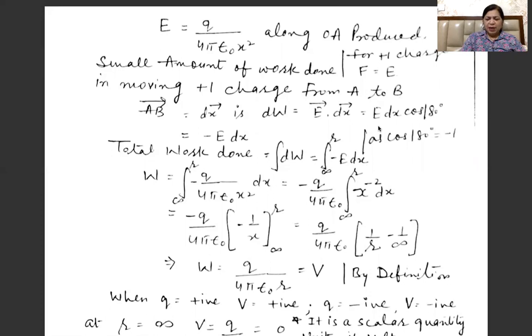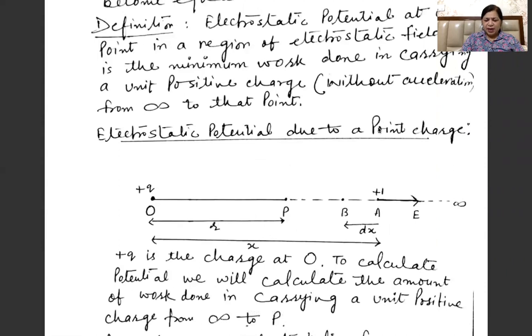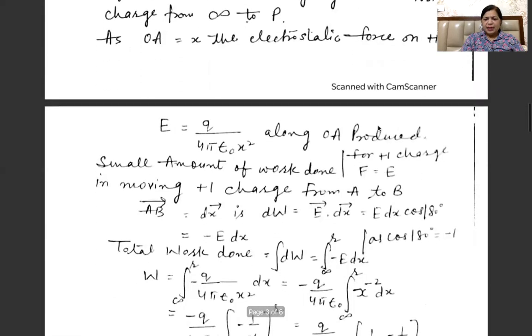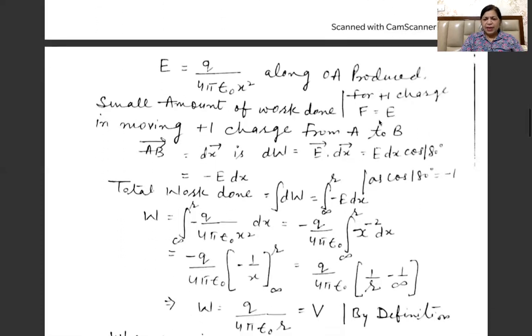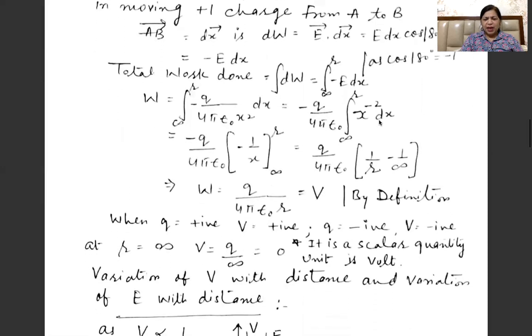Now if we see the angle between E and dx, the angle is 180 degree. So we will write here E dx cos 180 degree, and as cos 180 is minus 1, we will be having dW equal to minus E dx. Total work done will be equal to integration of both the sides. So this is integration of dW, and here we are having minus E dx. The limits for this integration are infinity to r. So we will insert the value for E, that is q by 4 pi epsilon naught x square, dx.